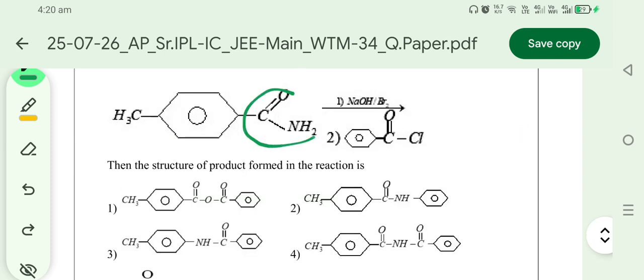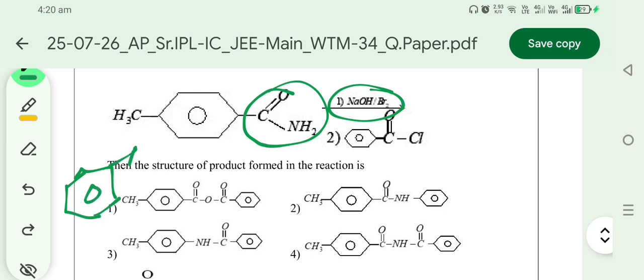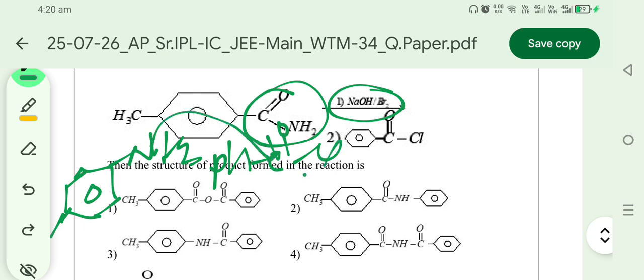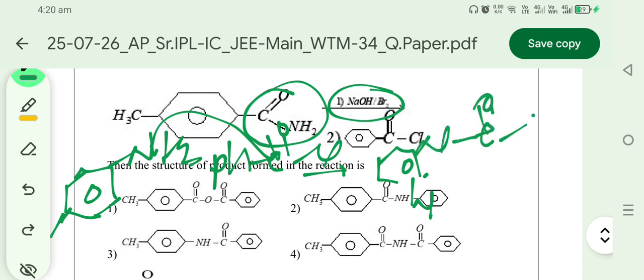It is an amide, and with NaOH and Br2, the Hofmann bromamide degradation converts amides to amines. The amine reacts at the para position methyl, and it reacts with the acid halide in a nucleophilic substitution reaction. Then the product contains this amide structure, a diphenylamide. In this diphenylamide, one phenyl ring has a methyl group only.